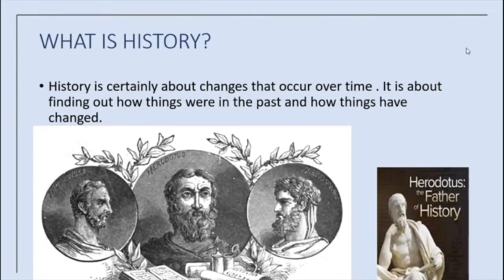So, history studies about how the present has been formed from the past, and also we study about the past life of people, and we come to know about the reigns of various kings, how they ruled their kingdom and their failures, their achievements and their conquests. And also it gives us an idea about the state of art, literature, culture and civilization.